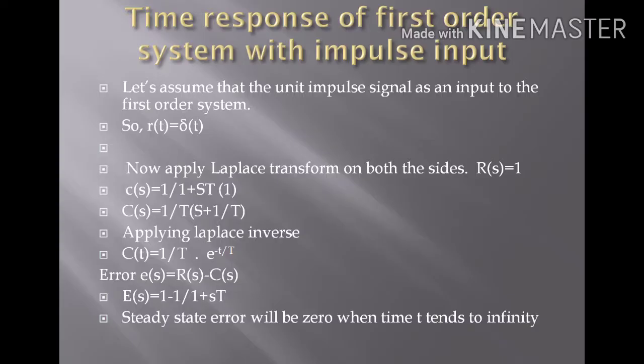The second one is the error signal. Next, we will find the error signal for this impulse input of a first order system. Error E of s equals R of s minus C of s, where E of s equals 1 minus C of s, which equals 1 by 1 plus sT. So the steady state error will be 0 when time t tends to infinity.